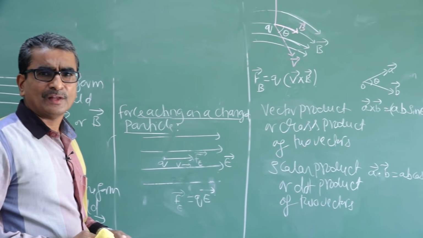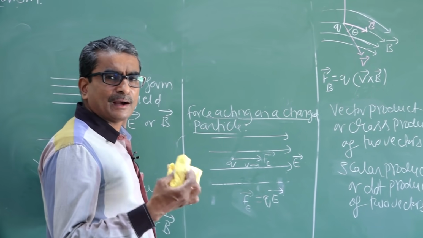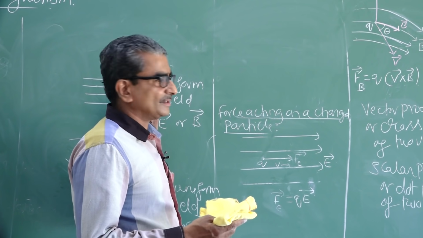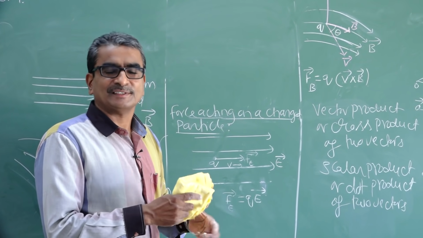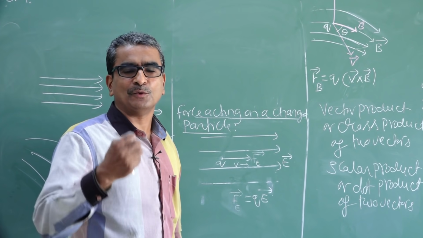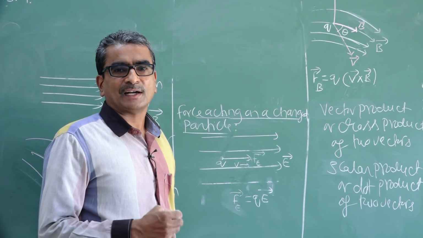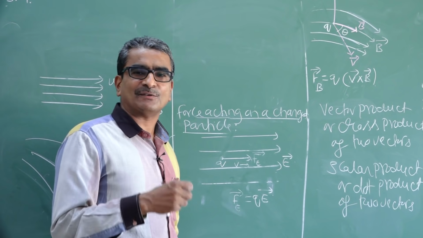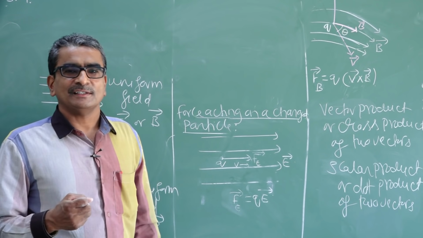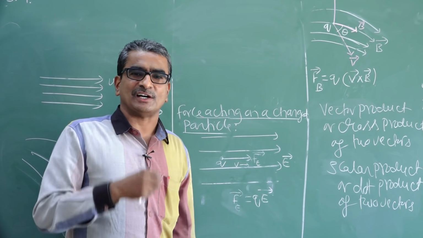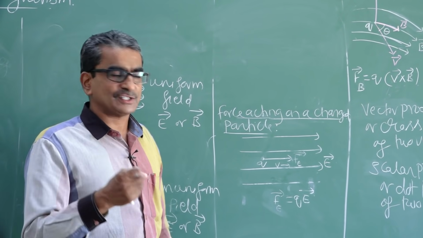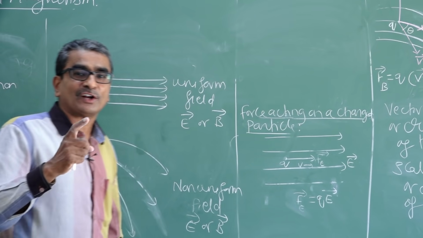Suppose now I combine both the forces together, that means if the charged particle moves in a combined field, combined meaning both electric as well as magnetic field, then what is the net force that acts on that charge? The net force that acts on the charge is given by the Lorentz force.